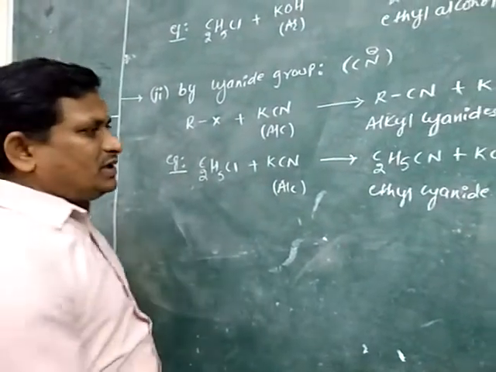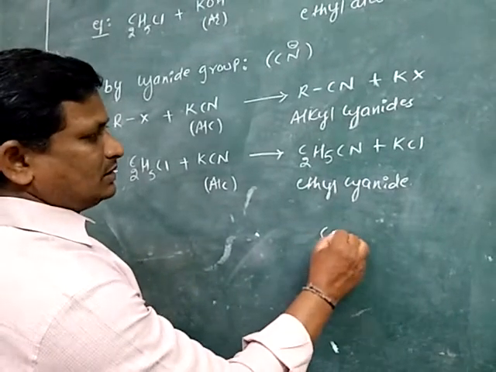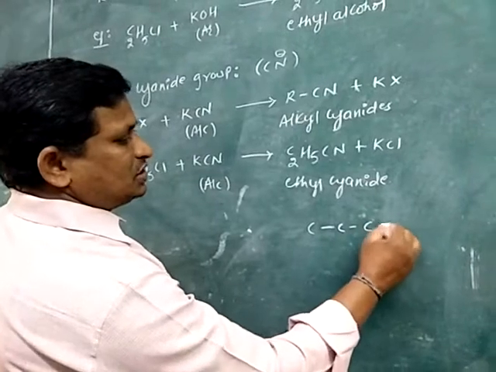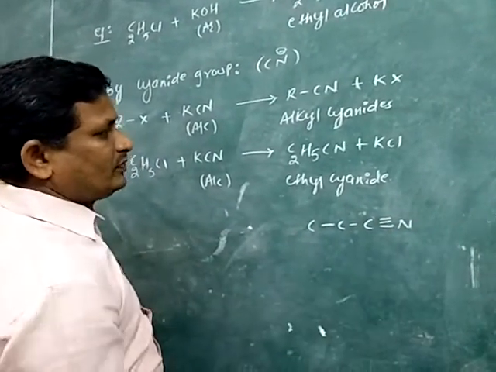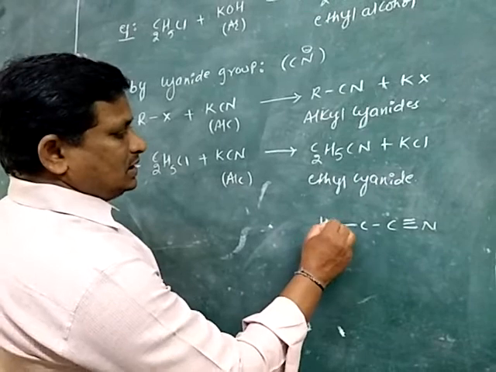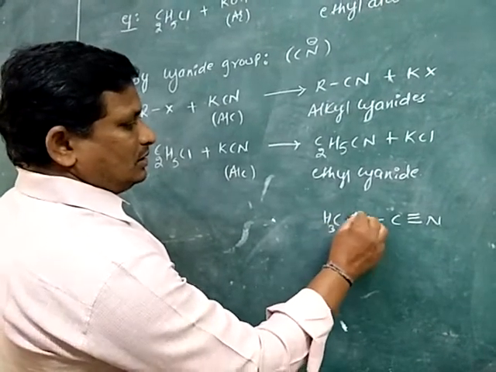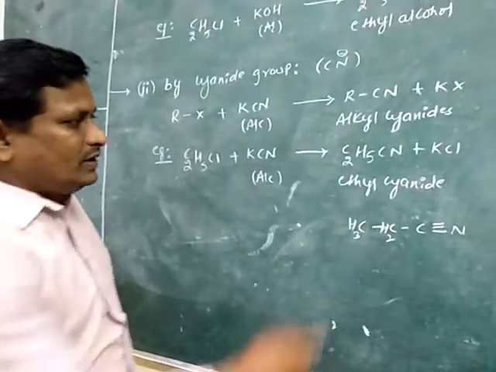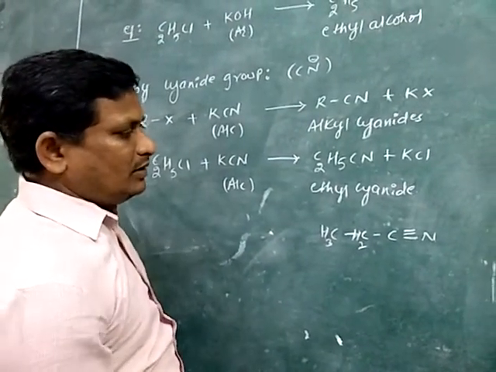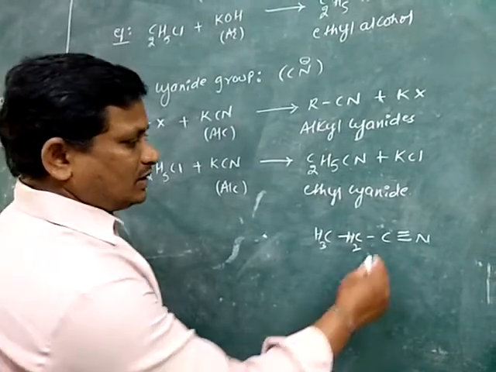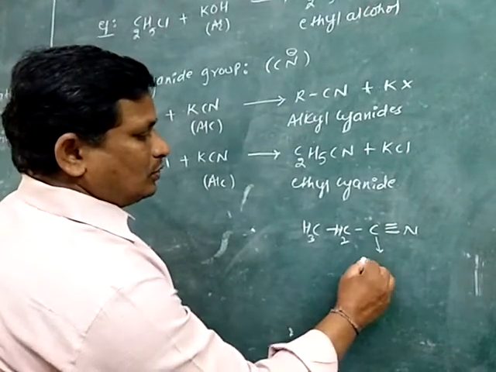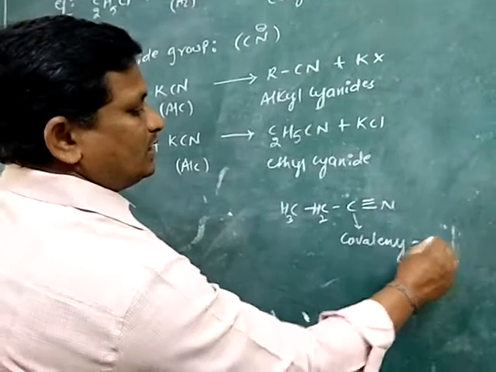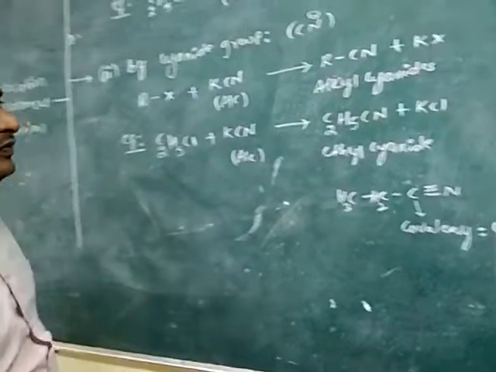The structural representation of ethyl cyanide is CH3 CH2 C triple bond N. Now the question arises, in this ethyl cyanide, what is the covalency of carbon? The covalency of the carbon is 4.